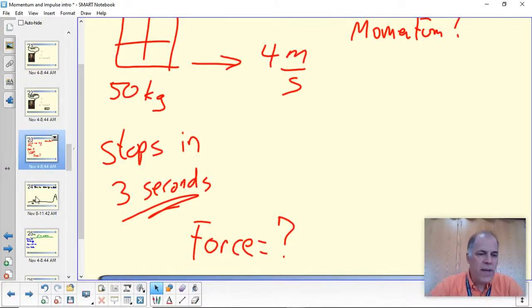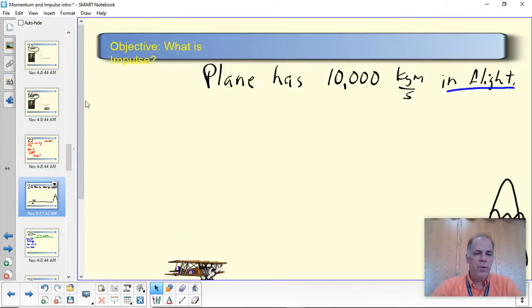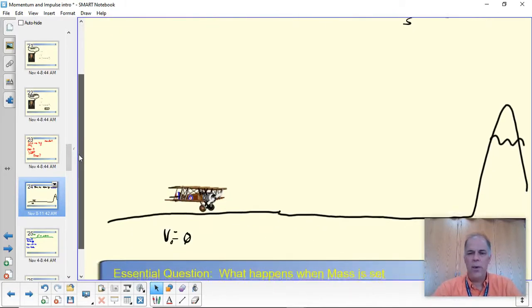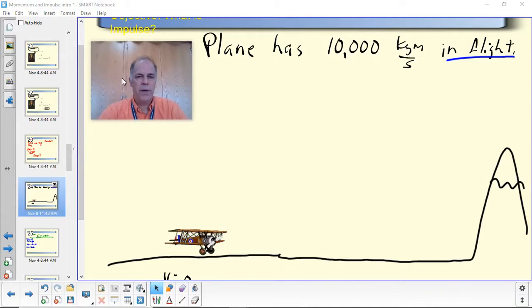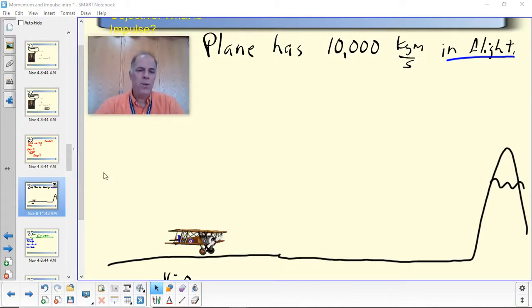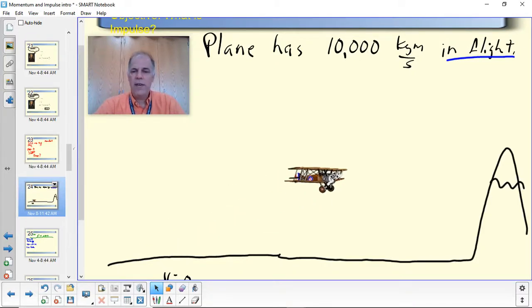Okay, now I want to get this idea of impulse illustrated in another way. We'll get away from the math for just a moment. So let's move my picture up here. That's a better place. And imagine we have an airplane that is on a runway, and it's going to take off and go flying.